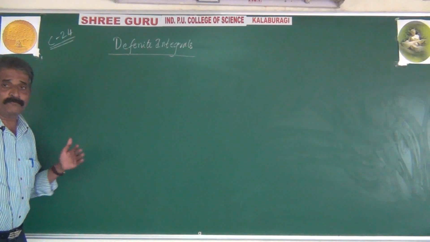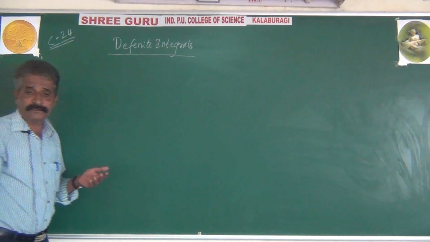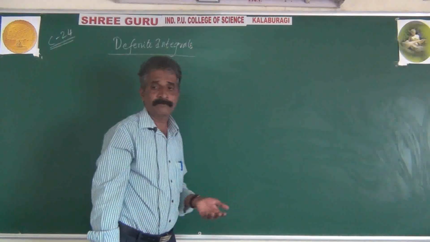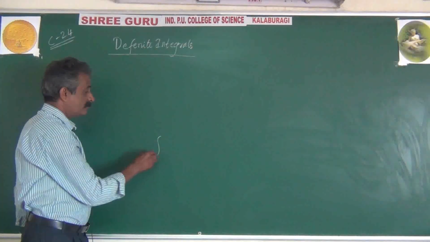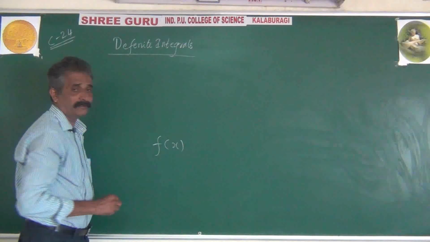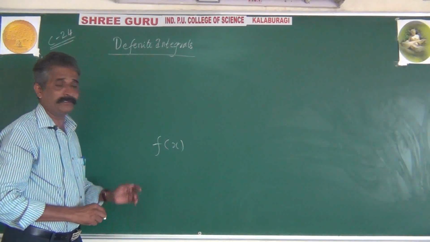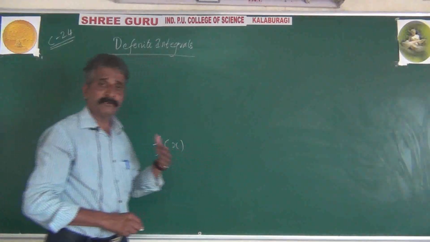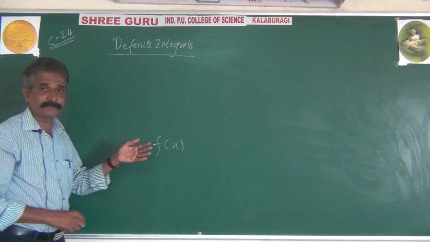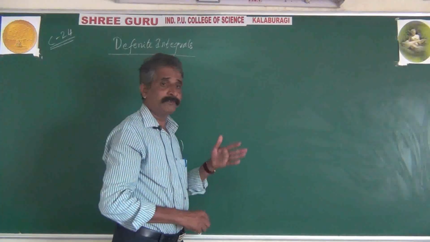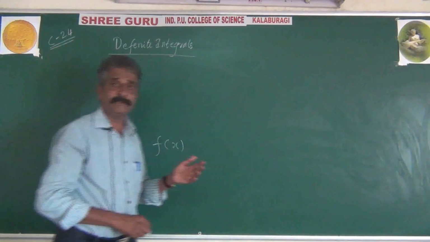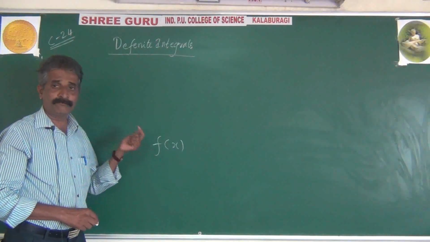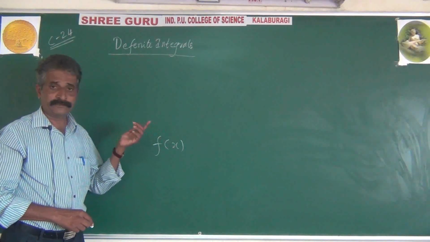See, so far what we have taken for integration, integration of a function without giving importance to whether the function is continuous or discontinuous. So we have not tested whether the given function is continuous in a given interval or not, or whether the given function is well defined or not. We have found integration of such a function.